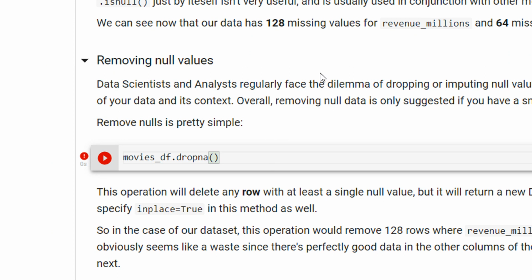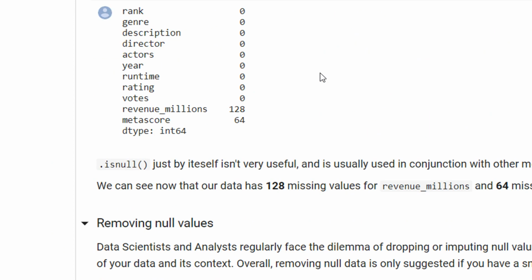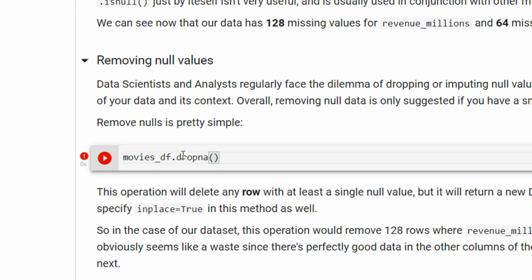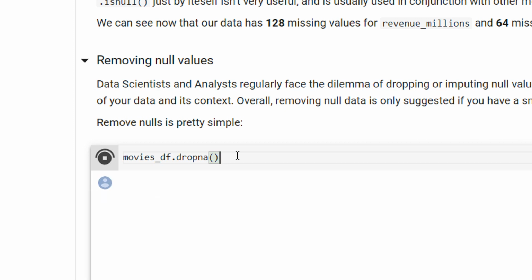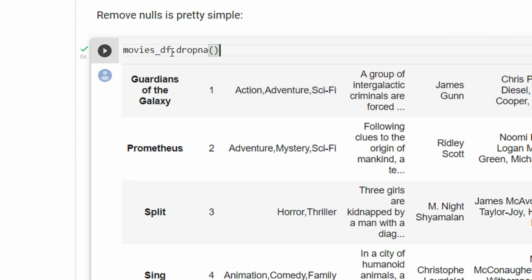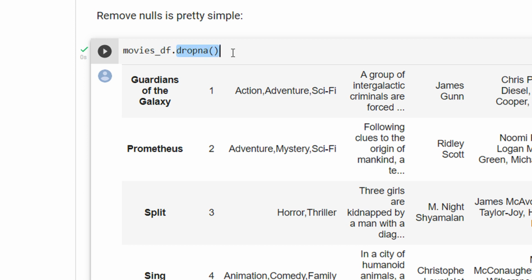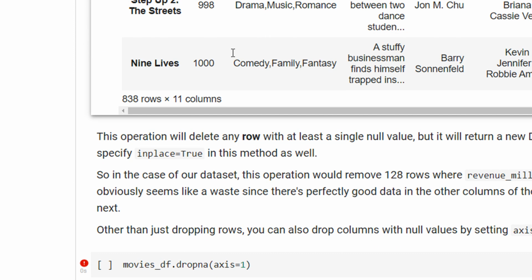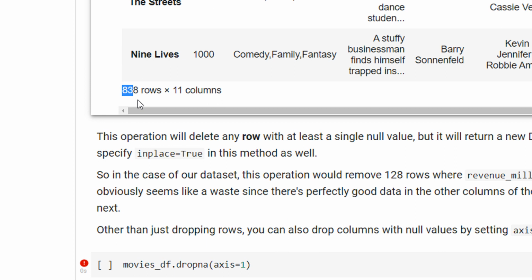Now how can we remove the null values? There are various methods. We begin with the easiest method, directly saying dropna. NA is not applicable, which indicates that this is a null value. When I execute this, you can click this play button or press Control Enter. Once I do a dropna, this will do an in-place operation. You can see now I have 838 rows and 11 columns.